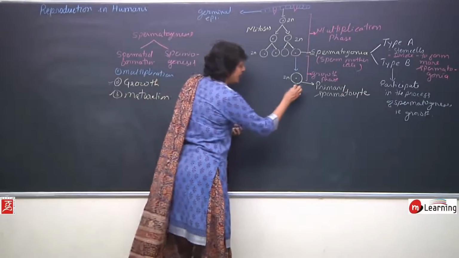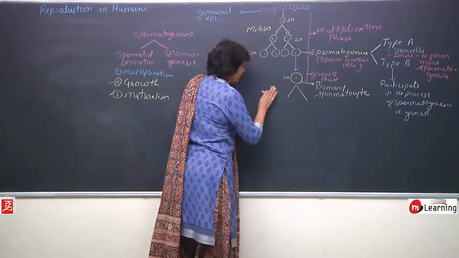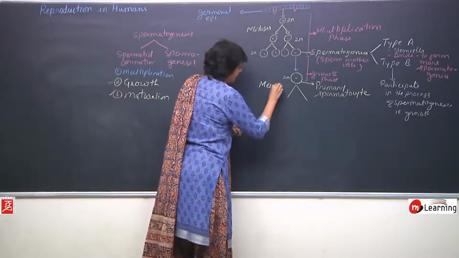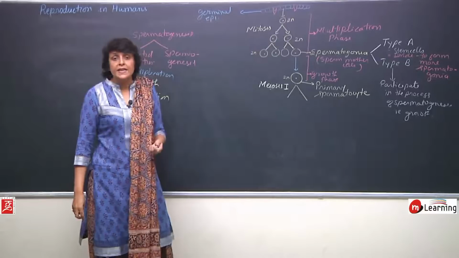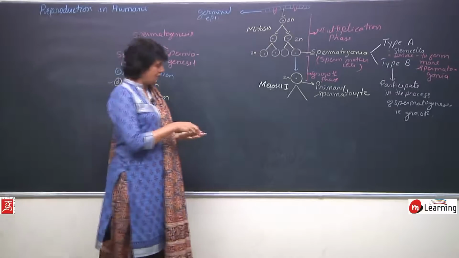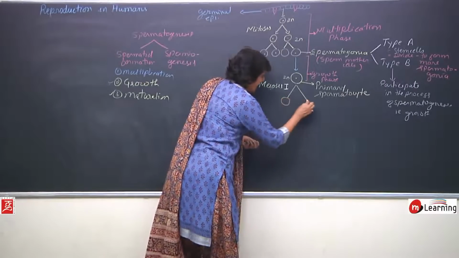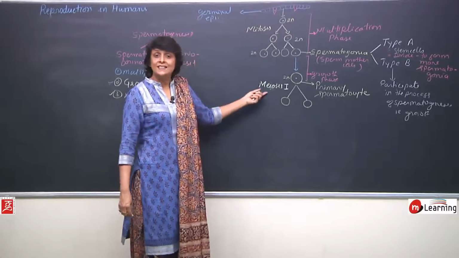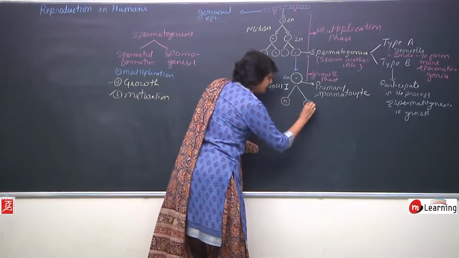So this cell will undergo meiosis 1. Meiosis 1 is reductional division. So the cells which are formed here as a result of meiosis 1 will be haploid cells